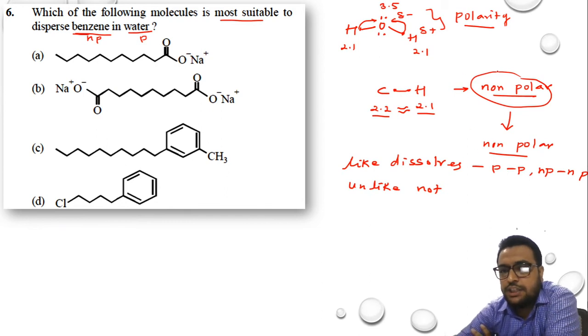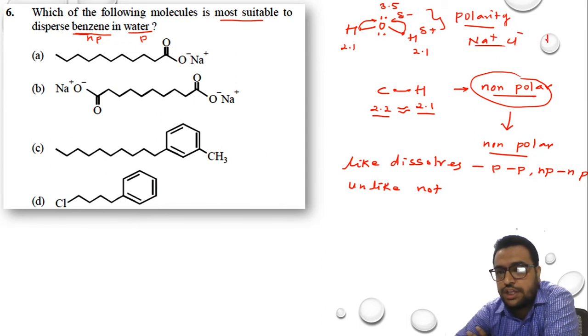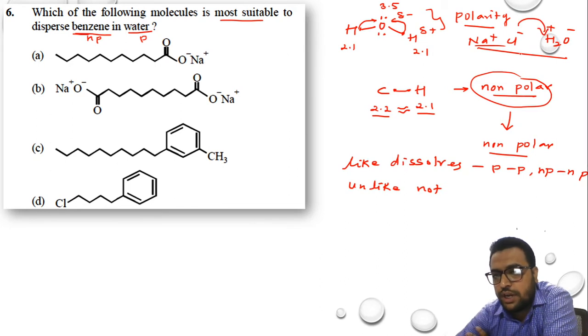Just like NaCl is polar and water is polar, right? Na plus and Cl minus, NaCl is polar. H2O, H is positive and oxygen is negative. So in both the cases polarity is there. That's why if you dissolve sodium chloride in water, it will easily get dissolved.